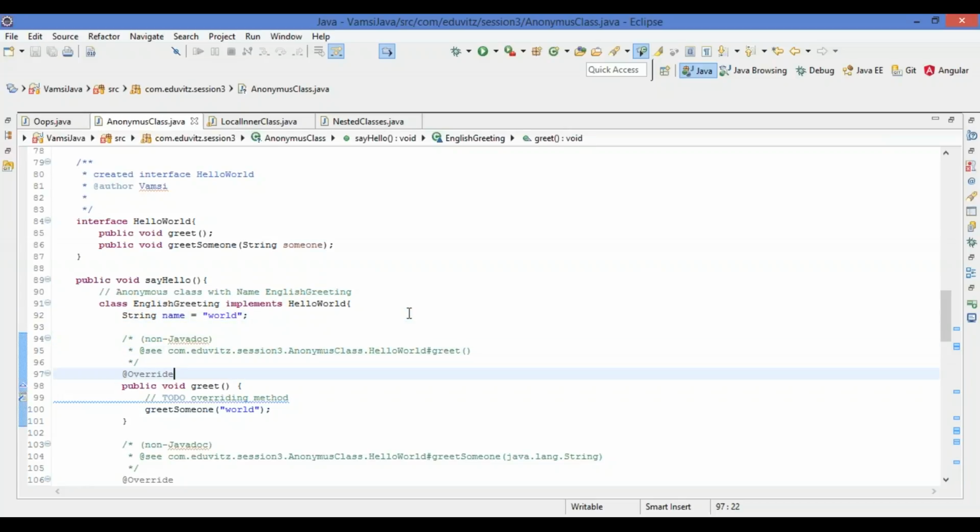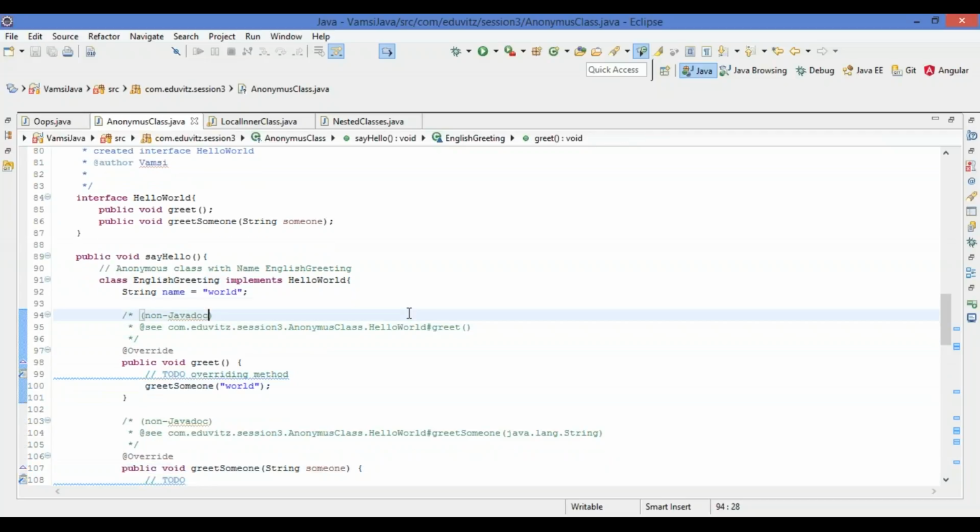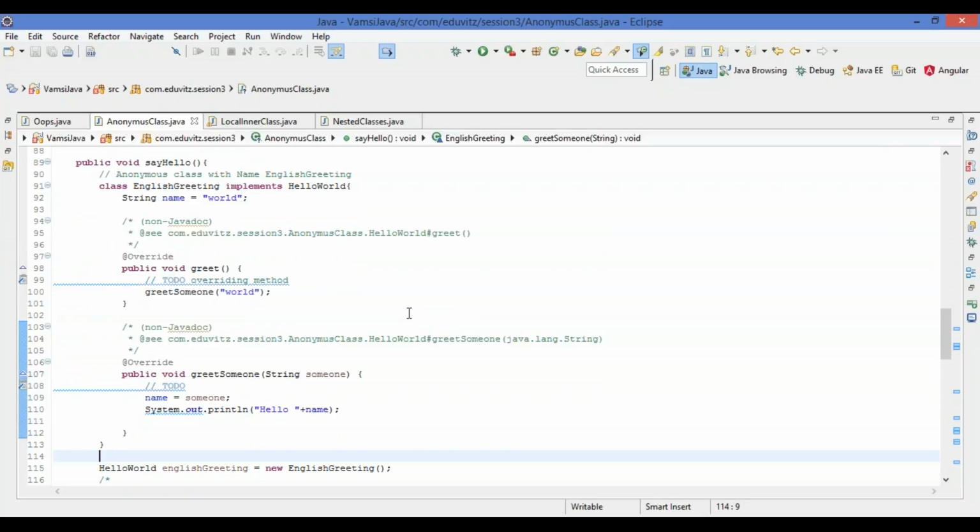So as I have implemented the hello world here, I have overridden this greet method, and I have added a string with the name world. I have created a method greet and greet someone also. One more method implementation I have written here, which is greet someone, will be returning hello plus the name whatever we have given in input for the greet someone's name.